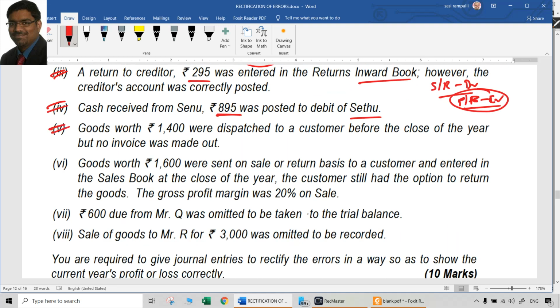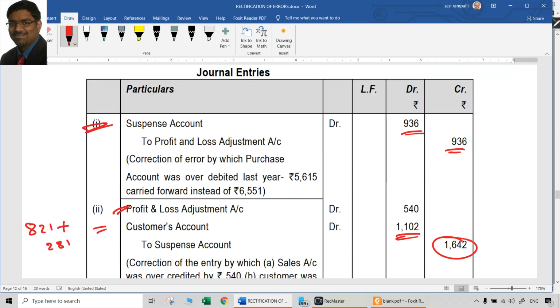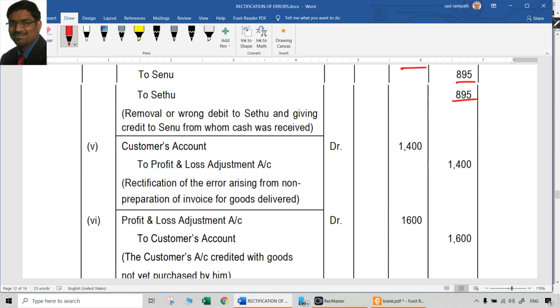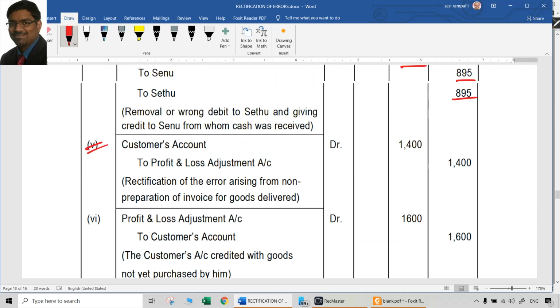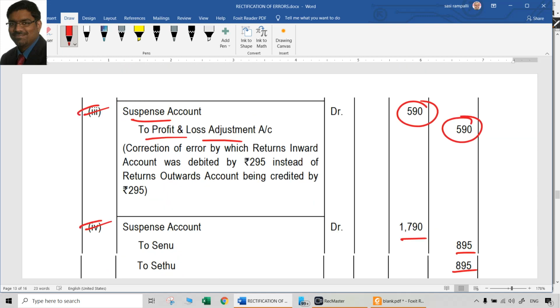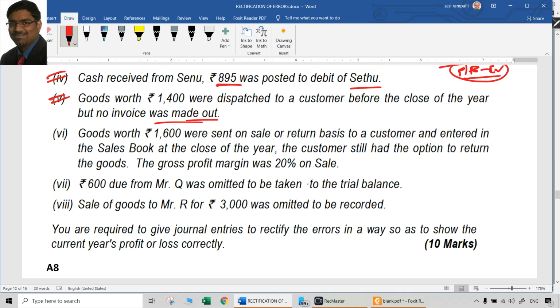Then goods worth 1400 were dispatched to a customer before the close of the year, but no invoice was made out. Means we did not record it at all. So debtors account debit to sales we should have passed, but we did not pass that at all. So debtors account debit to P&L adjustment account now we can pass, because we cannot pass sales account. Instead of customers account, you can use the word debtors account. So debtors account debit to P&L adjustment account 1400. It is an error of omission. Now we are passing an entry to rectify it. Since we cannot credit sales, we are crediting P&L adjustment account.